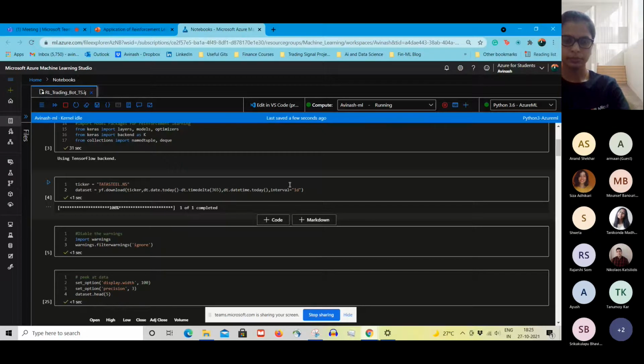You can set the interval here. Now the interval is set at 1 day. You can use it for hourly data, 5 minute data, or 1 minute data. If I'm not wrong, it supplies up to 1 minute data.